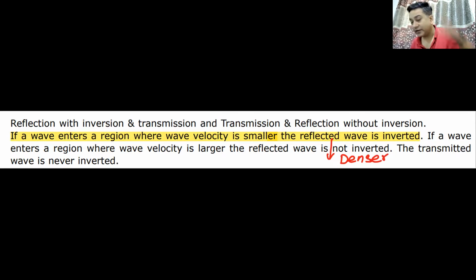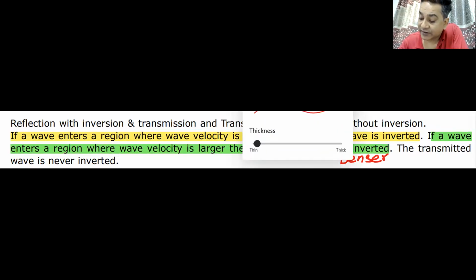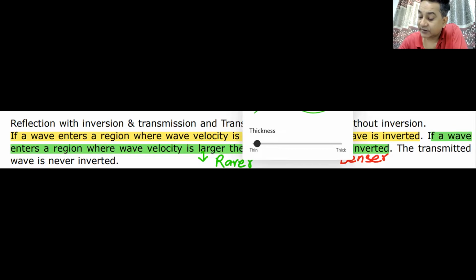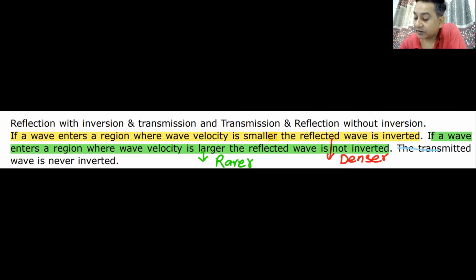Will you remember this? When I'm moving from rarer medium to denser medium, the wave would be inverted. If the wave enters a region where the wave velocity is larger, the reflected wave is not inverted. That means when it is reflected from a rarer medium, it will not be inverted. Do we understand this? The third case is pretty simple. The transmitted wave is never inverted.